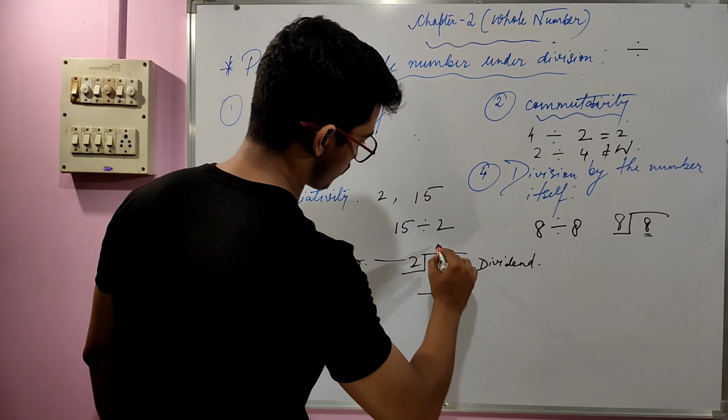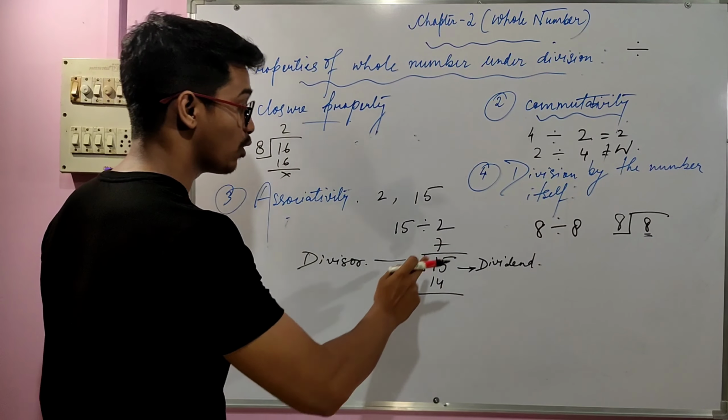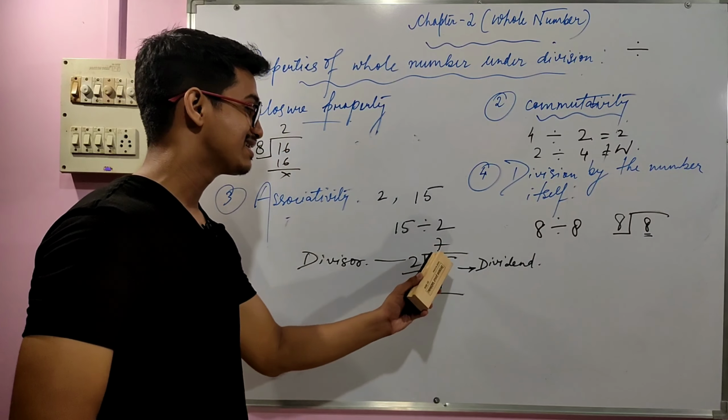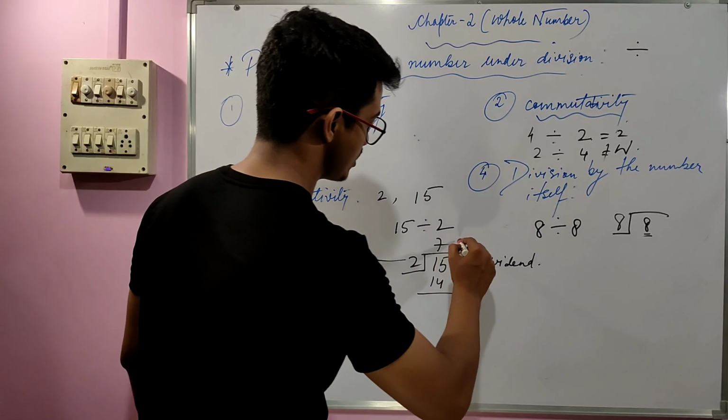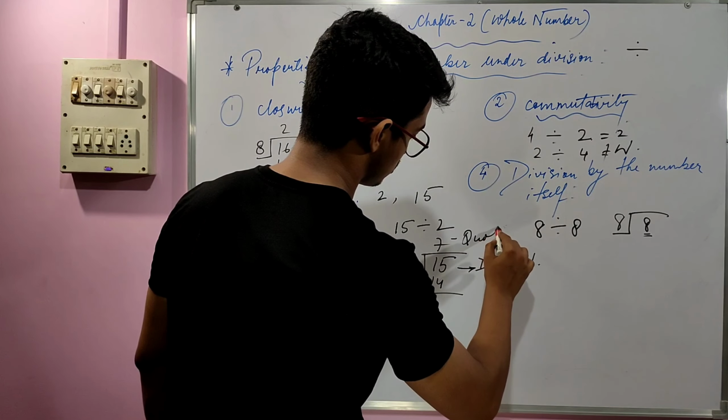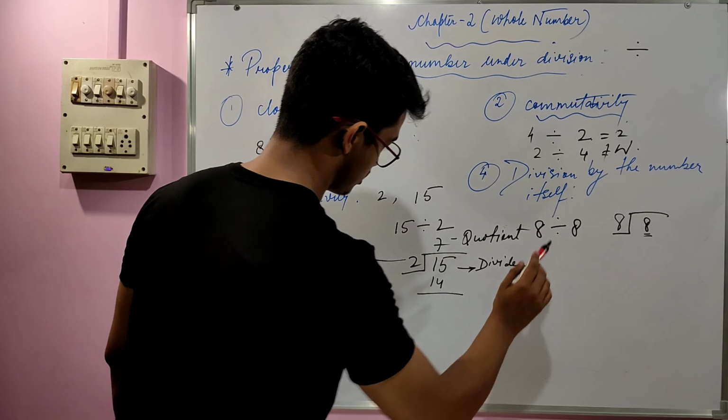So 2 into 7 is 14, right? So what is 7? The result which comes in that top area, that is called the quotient.